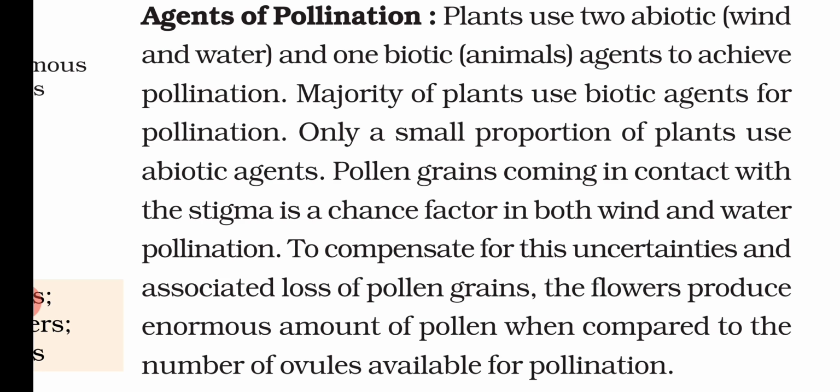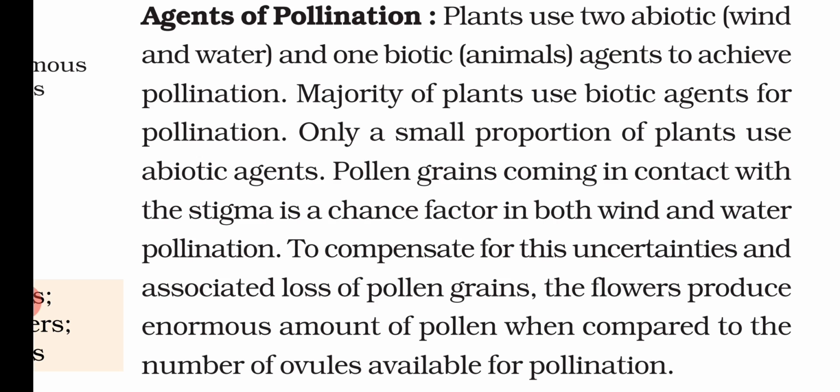Now, pollen grains coming in contact with the stigma is a chance factor in both wind and water pollination. That means whenever the pollination occurs by water and wind, it is just a chance that they will pollinate the stigma. Otherwise it may be possible that most of the pollen grains may be wasted.